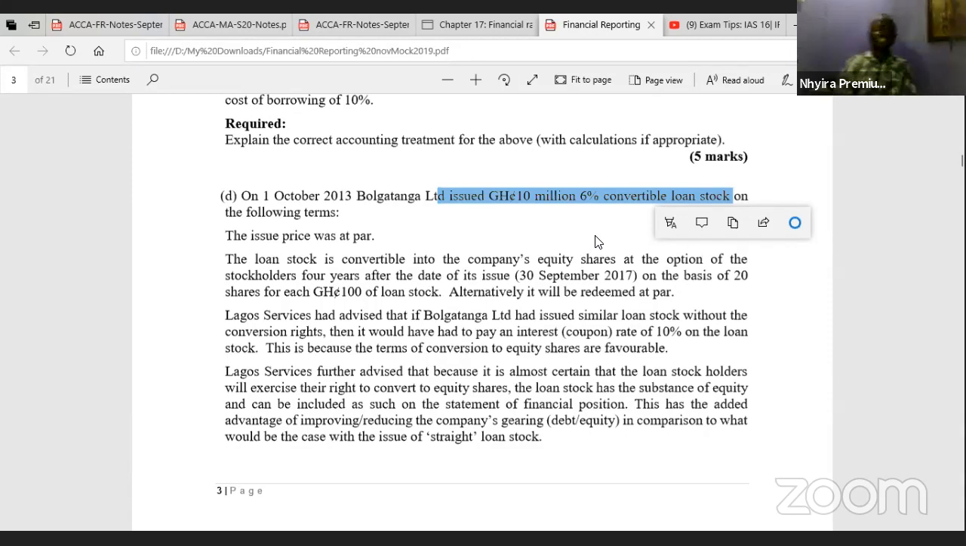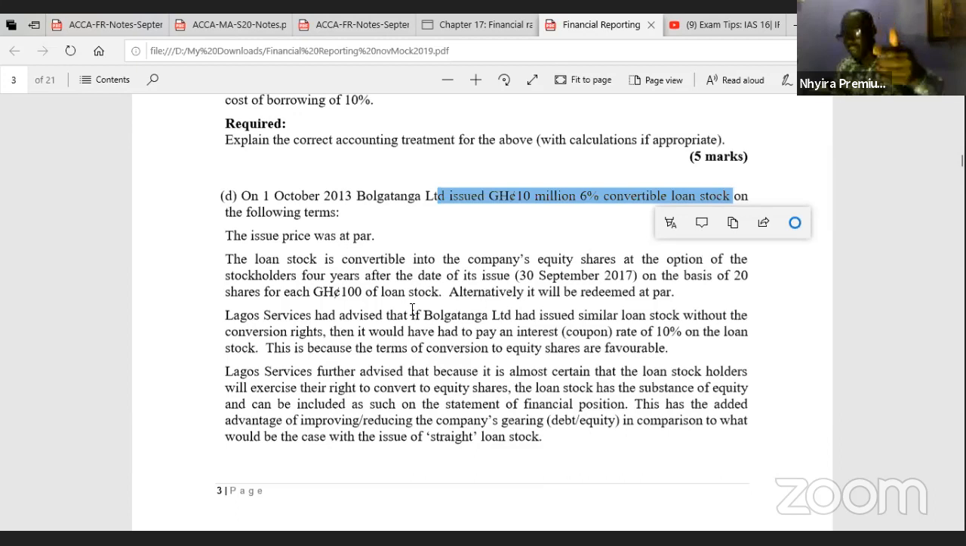Then the 6% there is what is referred to as the coupon rate, or the interest rate on the loan that we are going to be paying in relation to that. And then we see the nominal value of the loan note to be the 10 million Ghana cedis. On the following term, the issue price was at par. Now, when we say it is at par, it means it is at nominal value.